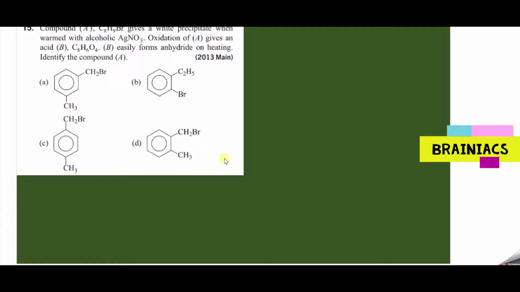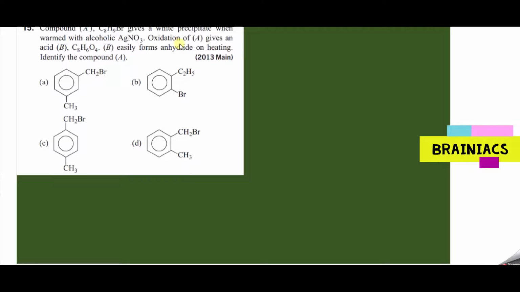What can be the answer for this question? Compound A, C8H9Br, gives a white precipitate with alcoholic AgNO3. That means compound A is reactive, so surely there will be some alkyl halide. The halogen will easily move out and silver will move with the halogen very easily, and a nitro group will enter into it.